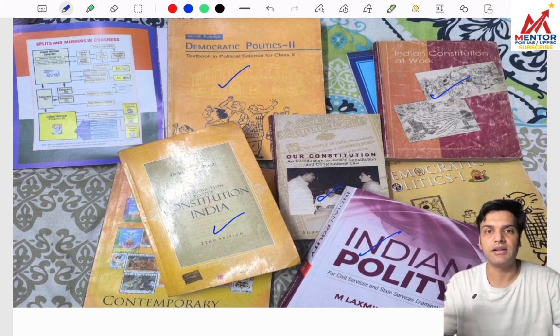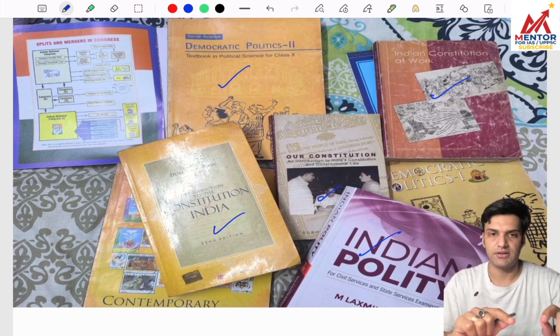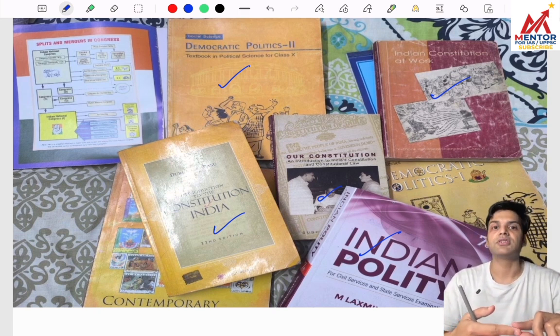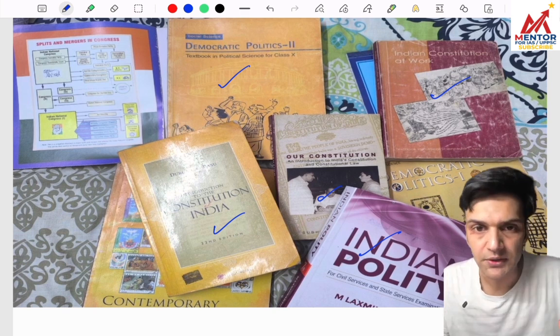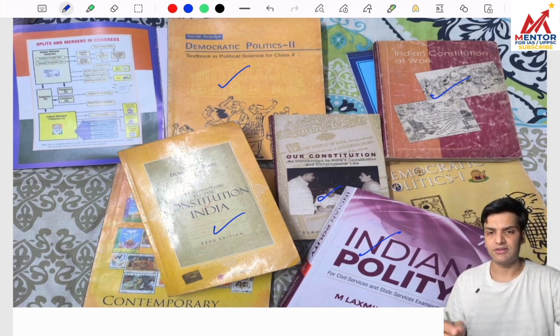UPSC has a habit: earlier they used to ask very simple questions, but now they are not asking straightforward simple questions. They are asking conceptual questions, and along with the concept they are adding current news in the statements, or in mains they are asking the analytical part. If you are not clear with the conceptual part, it will be very easy to forget whatever you have studied. Once you are thorough with the conceptual part, you can understand each and every line given in a current magazine or newspaper. You can understand between the lines which are not mentioned properly. So without wasting much of our time, let's start this course.